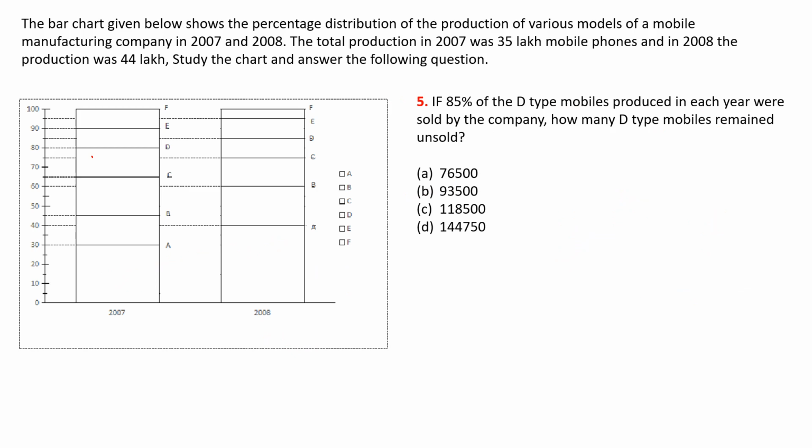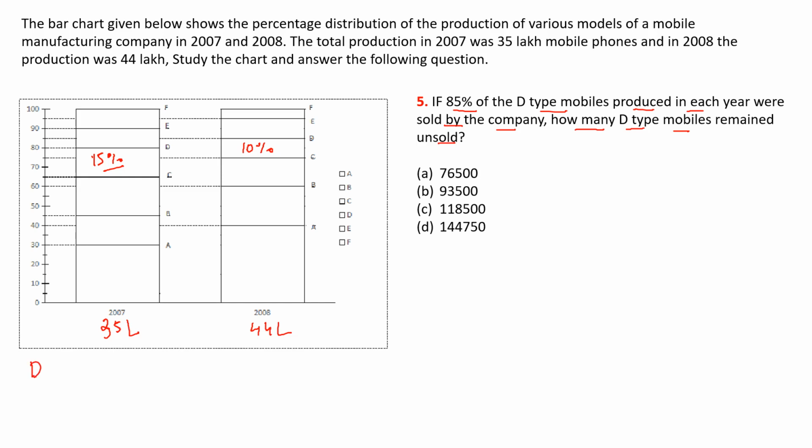So let us now look at the last question of this set. It is saying that if 85% of D-type mobiles produced in each year were sold by the company, then how many D-type mobiles remained unsold? Okay, so in 2007 the company had 15%, and in 2008 the company had 10% D-type mobiles, and in 2007 the total was 35 lakh and this 44 lakh.